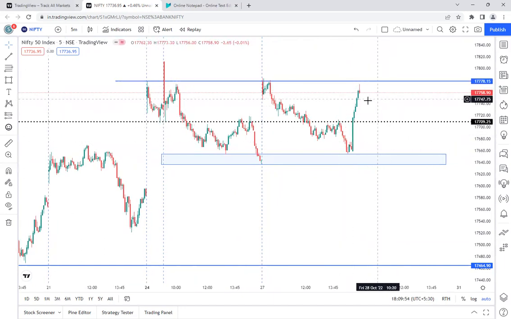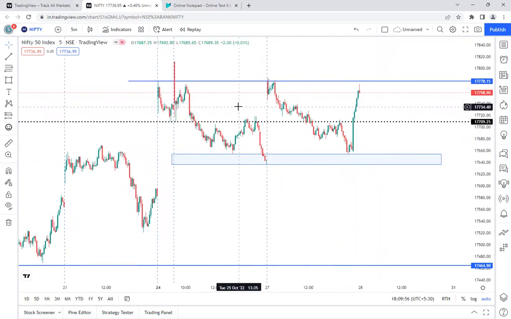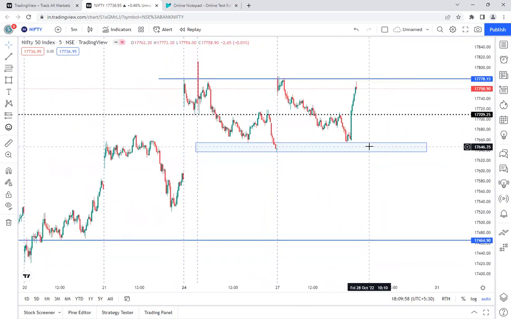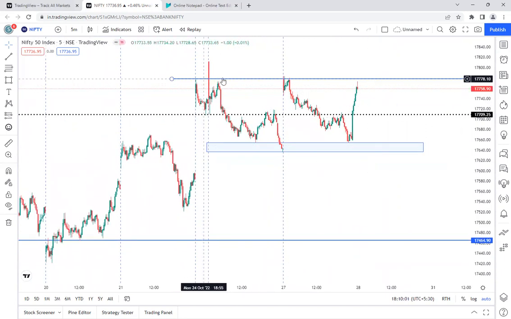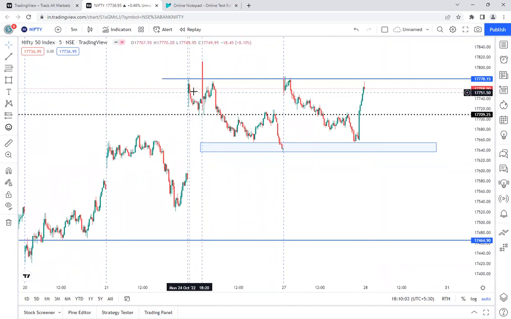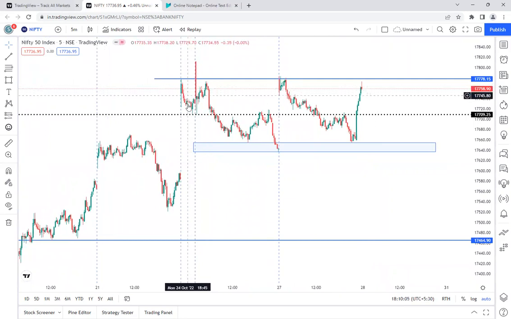So that is a good sign for the buyers still. And one thing we have to make sure of: if you see this level also, this blue line level, from the last 3 days, like this is a more active trading day session. On that day, it made this high, and the next day they opened above that level, but they brought it down immediately, and they tried to go up, they failed.